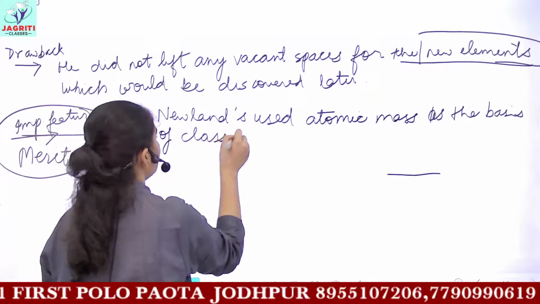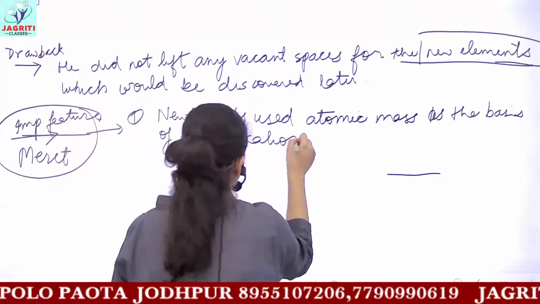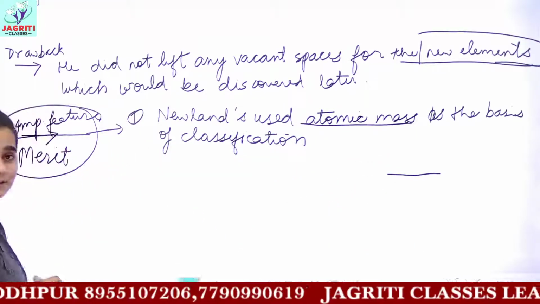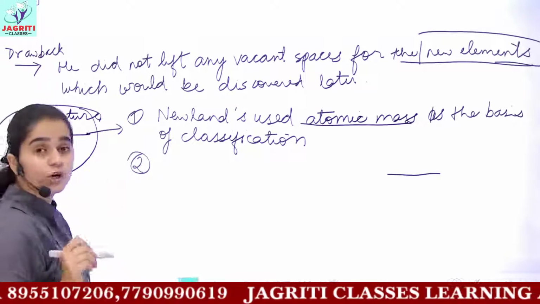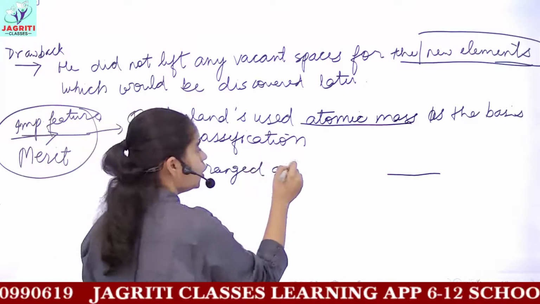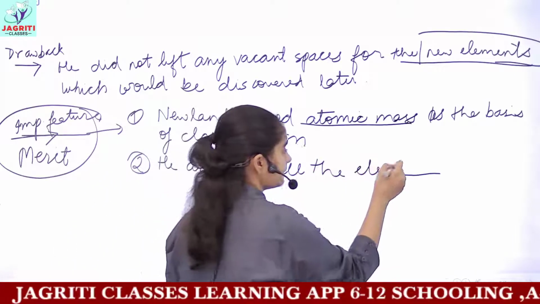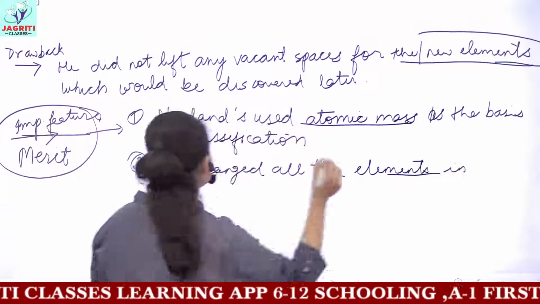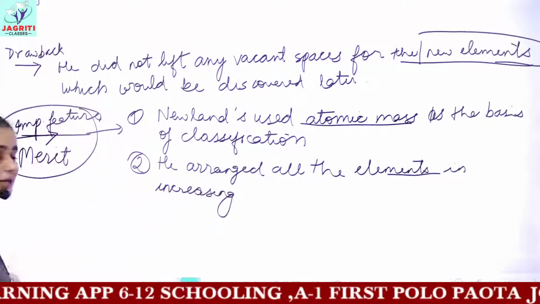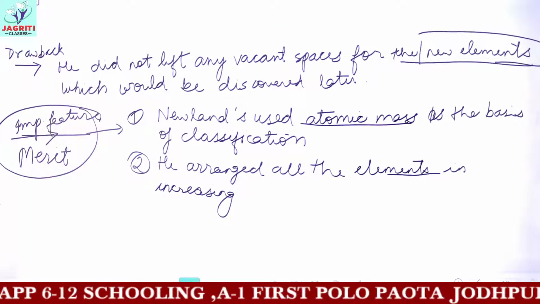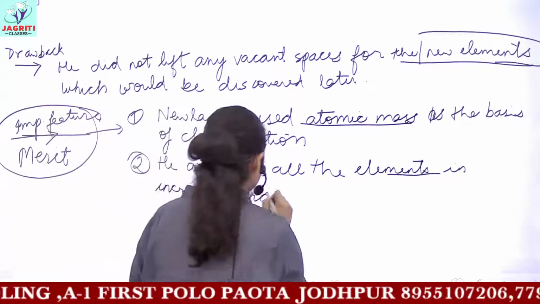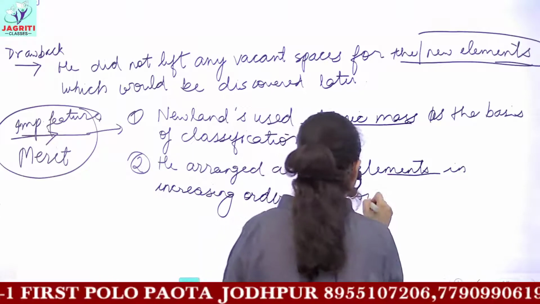So this was a very important feature of Newland's classification, because Newland firstly used atomic mass as the basis for doing this classification. Then the next, he arranged all the elements in increasing order of atomic mass. Okay, he arranged all the elements, that is the elements coming from hydrogen to calcium. All the elements were arranged in increasing order of atomic mass.